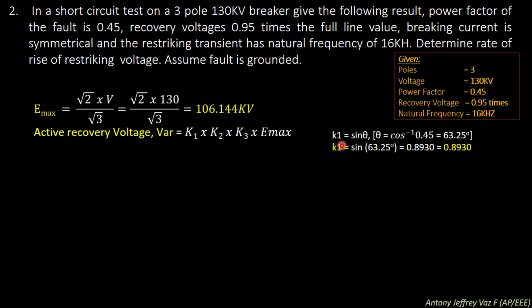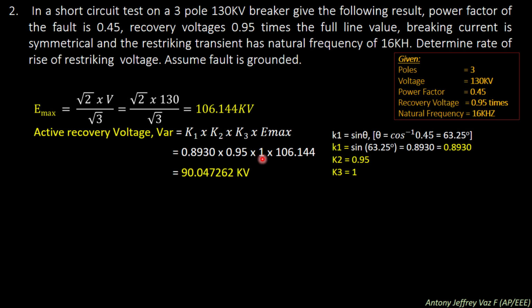On substituting, K1 equals sin theta, and theta is 63.25 degrees. So sin 63.25 degrees equals 0.8930, which is the value for K1. For K2 we can assume 0.95 and for K3 we can assume 1. Then we can directly substitute all the values in the formula: K1 is 0.8930, K2 is 0.95, which is the times the recovery voltage is higher, K3 is assumed to be 1, and E max is 106.14 kilovolt.